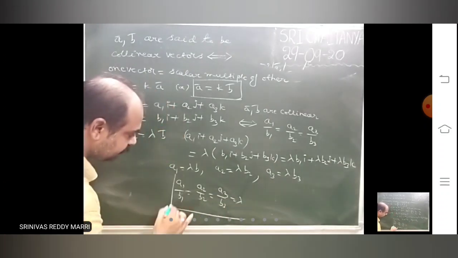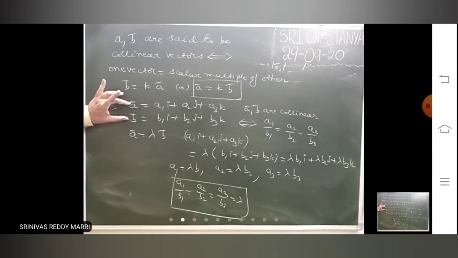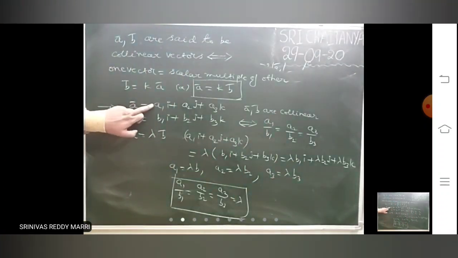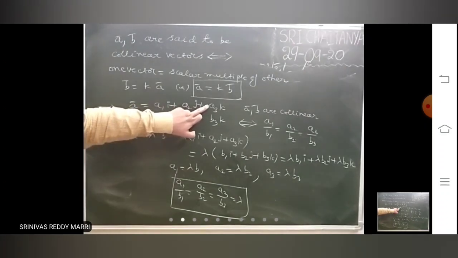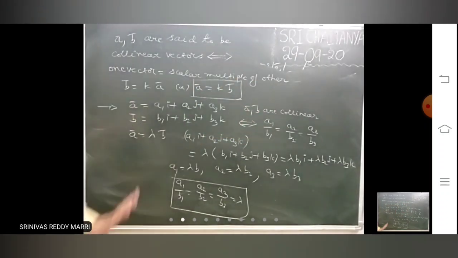This is the condition. When you want to prove that two vectors are collinear, take this condition. If A1 by B1 equals A2 by B2 equals A3 by B3 is satisfied, then they will be collinear vectors.